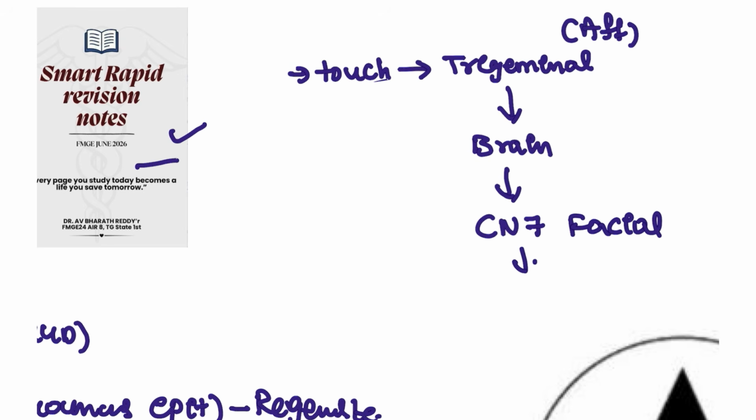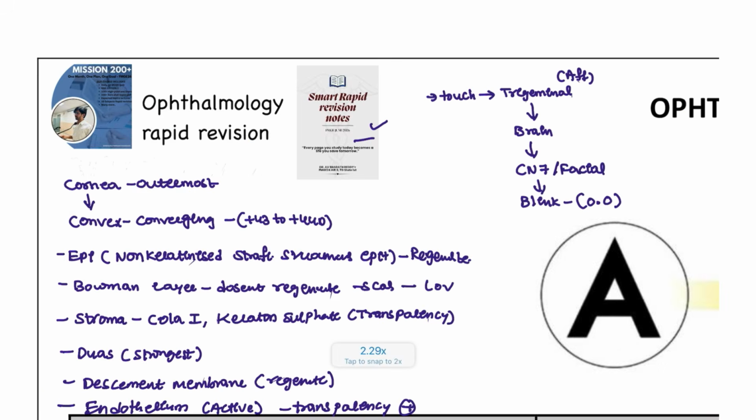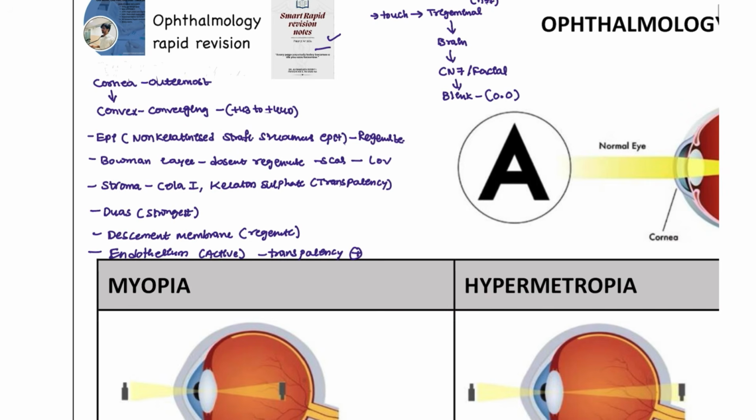From the facial nerve, the patient will blink. This blink is due to the orbicularis oculi muscle. So this is how the nerve supply of the cornea works. This is just basic things that you have to remember.